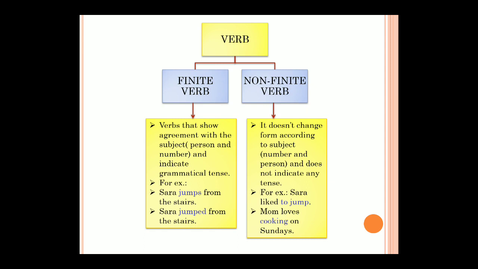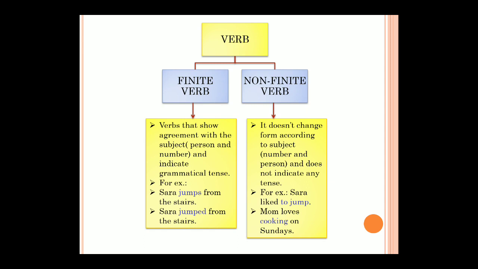So here loves. Now if I write they dash cooking on Sunday, what will be that dash? They love. You will not write loves. So loves is singular, love is plural. So mom loves, this loves is agreeing with the subject mom, plus this loves tells us the tense of the sentence. So here mom loves, this is a finite verb.